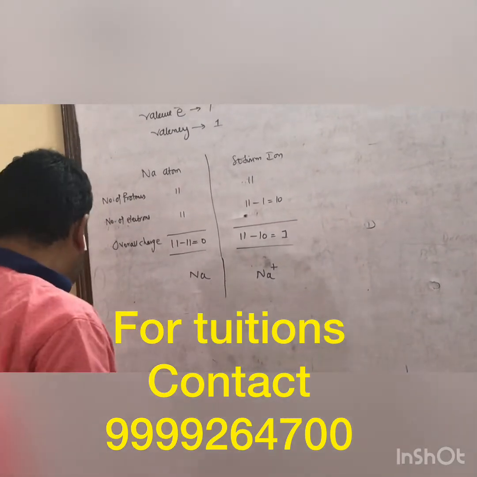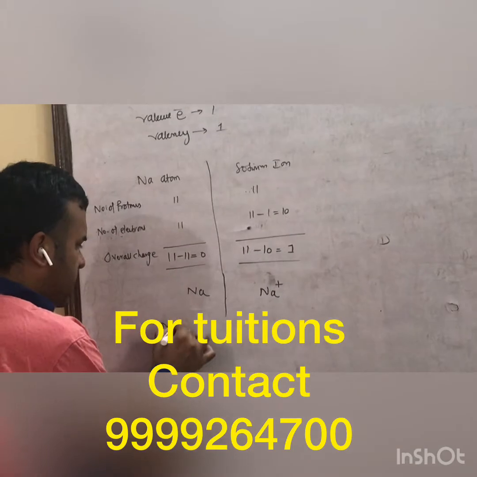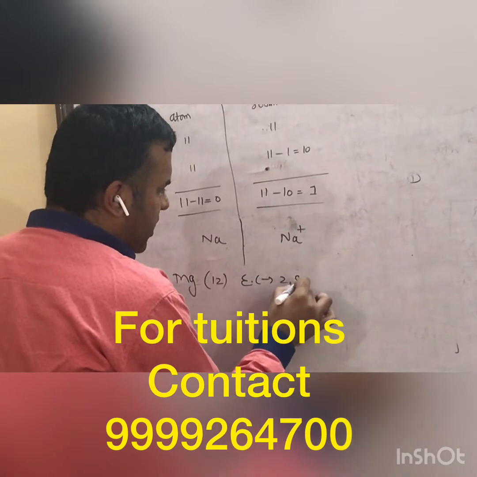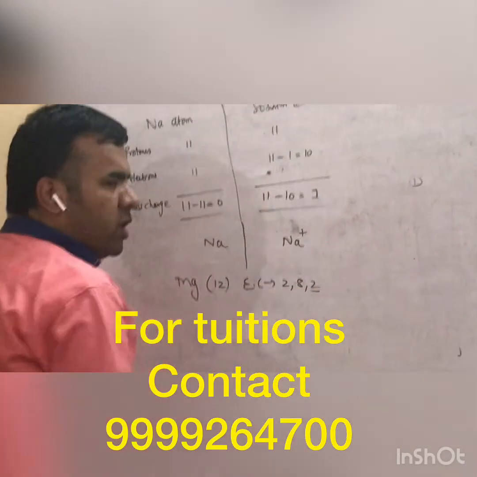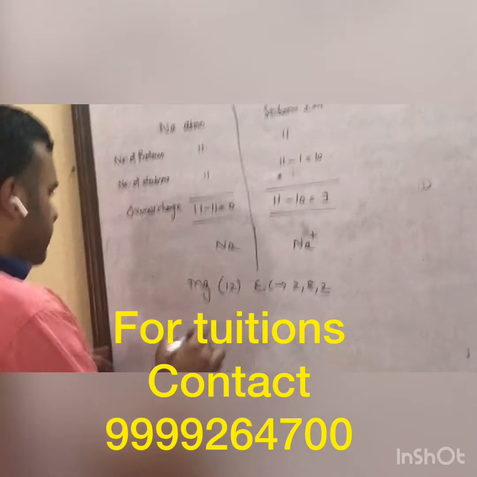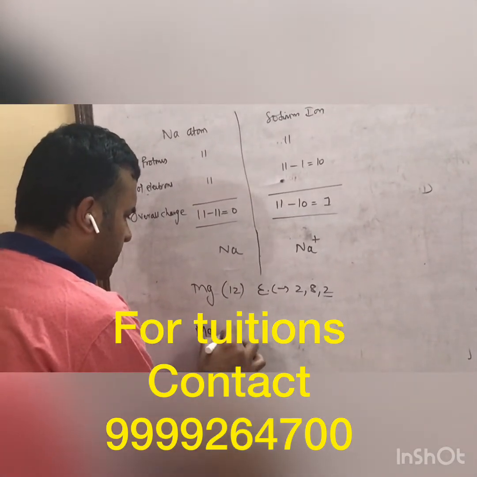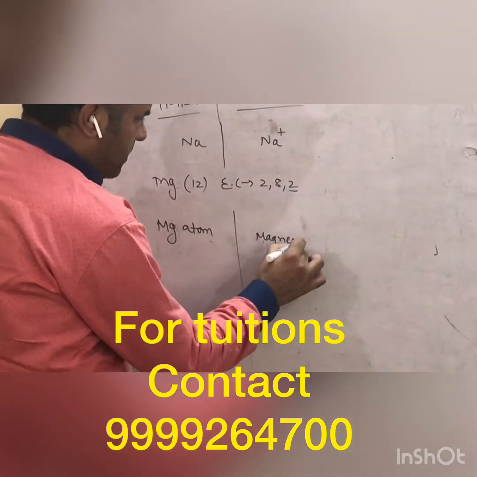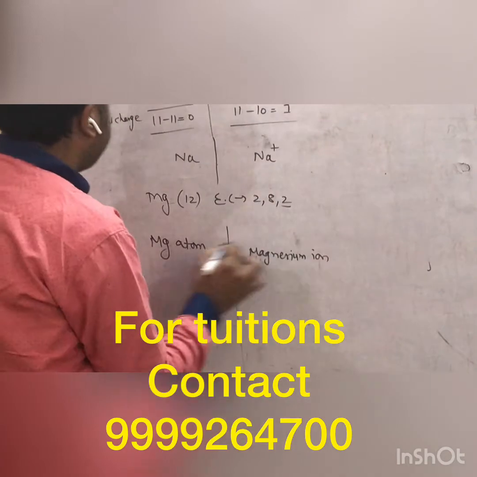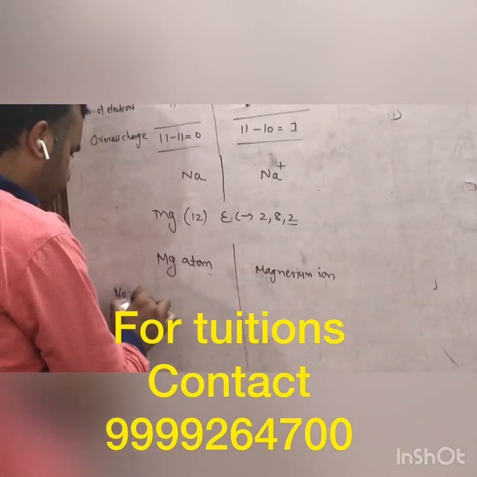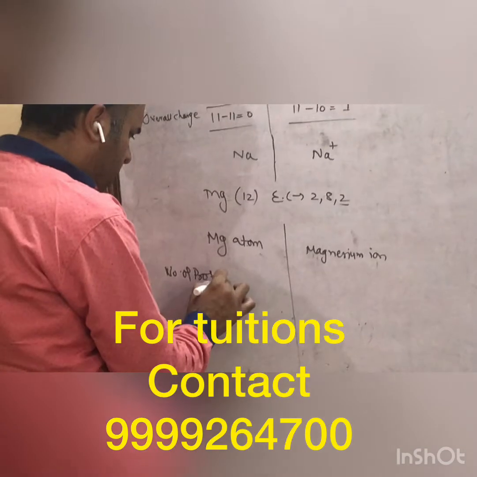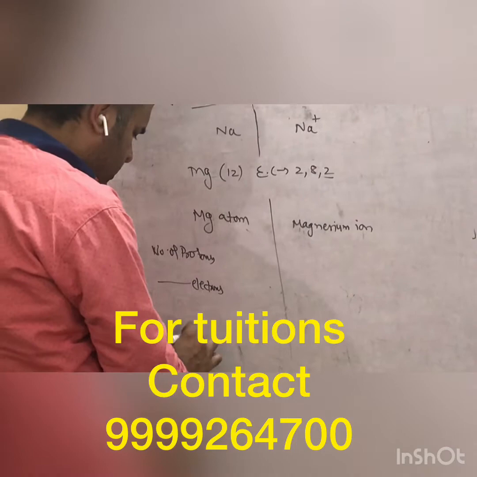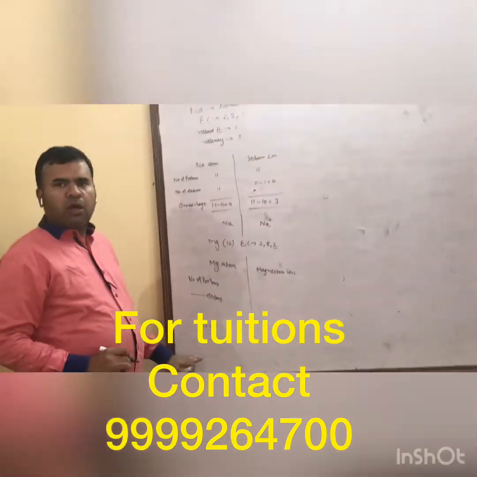I would elaborate this by taking one more example. For example, magnesium, whose atomic number is 12. Electronic configuration is 2, 8, 2. Valence electrons are 2 and valency is also 2. Similarly, magnesium atom and magnesium ion. When we talk about the magnesium atom, we have to find out the number of protons, similarly the number of electrons, and O.C. stands for overall charge.